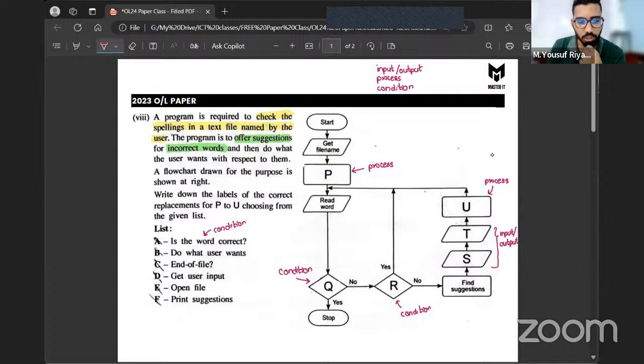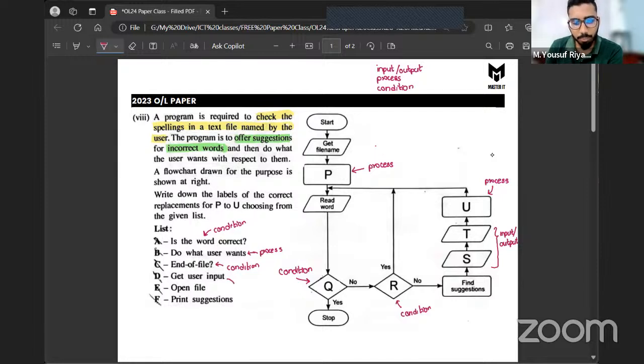"Do what user wants." What about this? Is it input, process, or output? Do something, like an action. Exactly. When you say "do what user wants," like an action, it's basically a process. Then "end of file?" When you have the question mark, "end of file?" is indirectly asking, is this the end of the file? So that is a, exactly, a conditional statement. Fine, perfect.